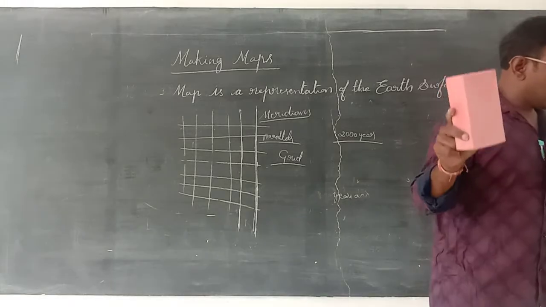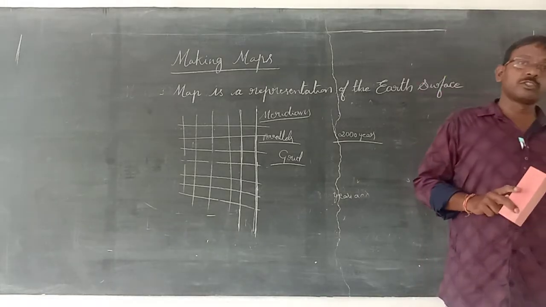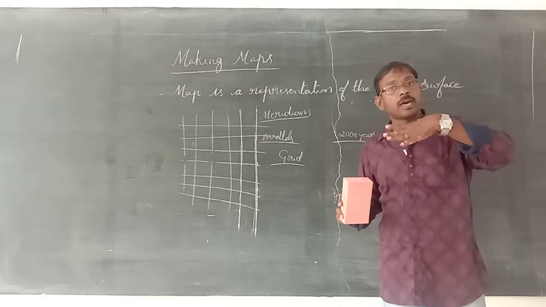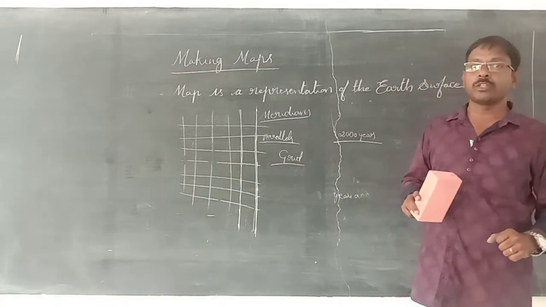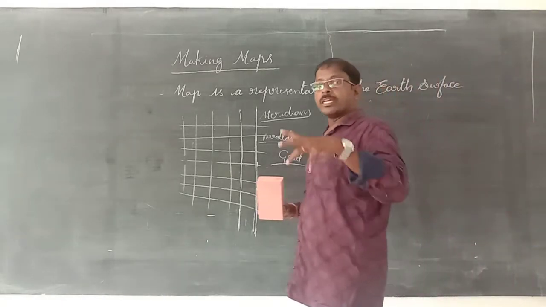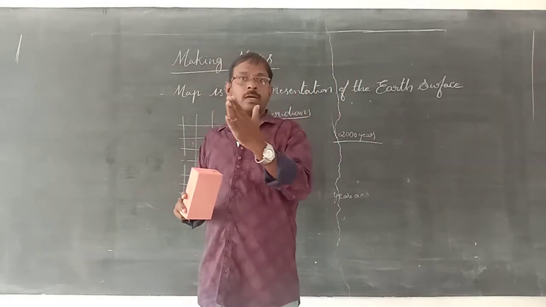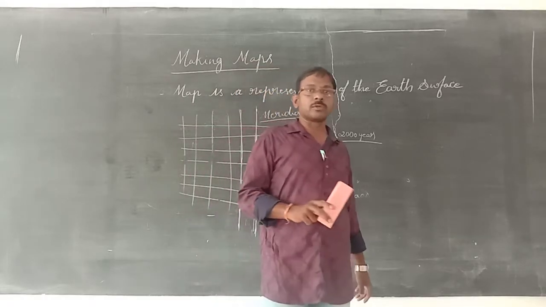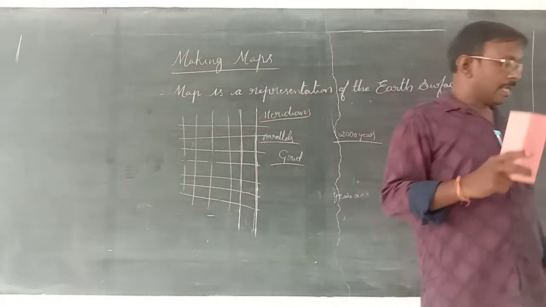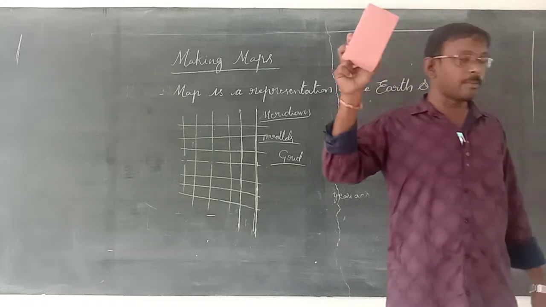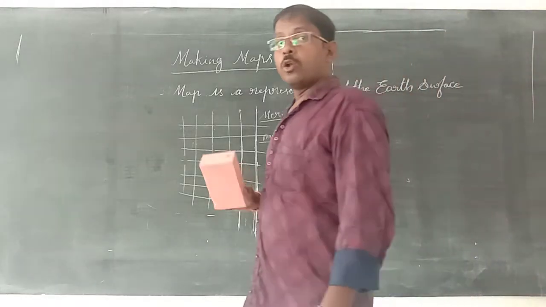The Greeks prepared these latitudes and longitudes, and the sailors, when they were traveling on the oceans, used to take these latitudes and longitudes. They used to prepare directions and maps. The sailors can help the map makers by telling them about the places.